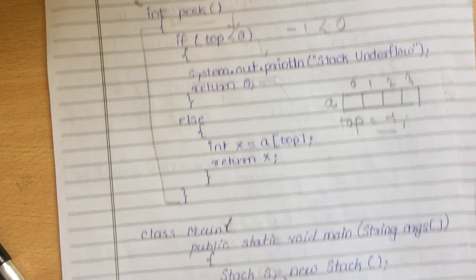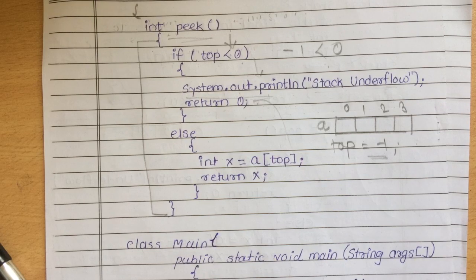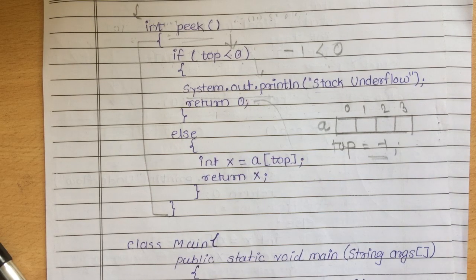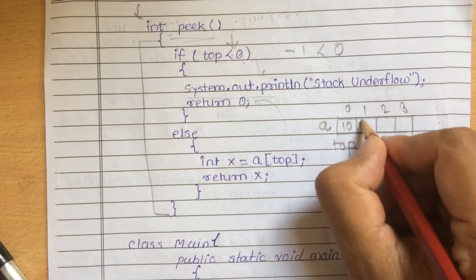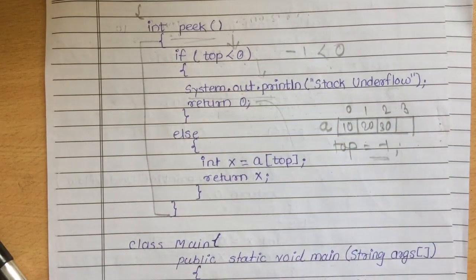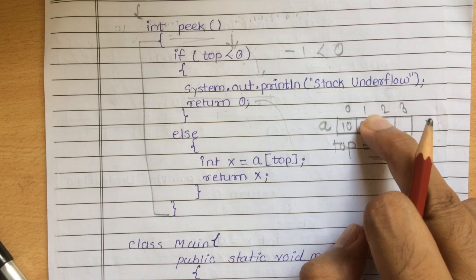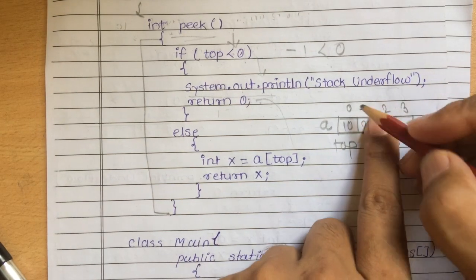But now suppose another case. This is the first case I have explained, where our stack is empty. But now consider we have elements, just consider three elements. When the first element is present, our top will point to the 0 location.